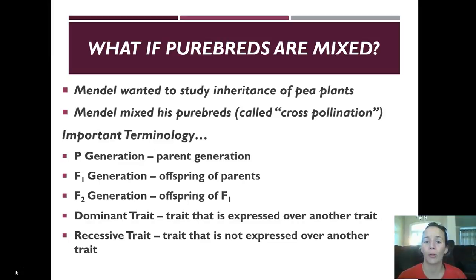So what if purebreds are mixed? Once Mendel got his purebreds, then he started working on crossing them. He wanted to study the inheritance of pea plants in general, and he mixed his purebreds. And this is something called cross-pollination.